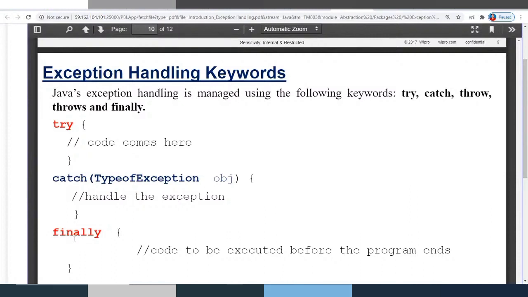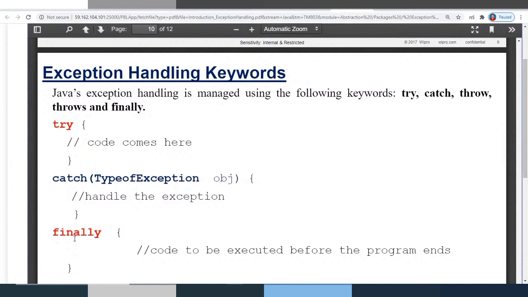The point to be noted here is, if any exception occurs in the try block, the control immediately jumps to the respective catch block, and control will never come back to the try block again. This is the point to be understood. Once the catch block is executed, the control will never come back to the try block. The execution resumes after all the catch blocks.